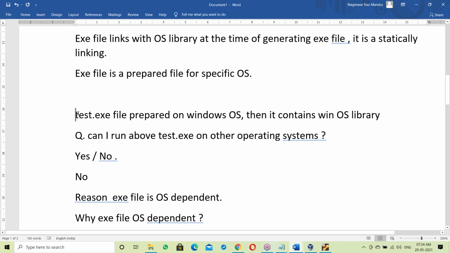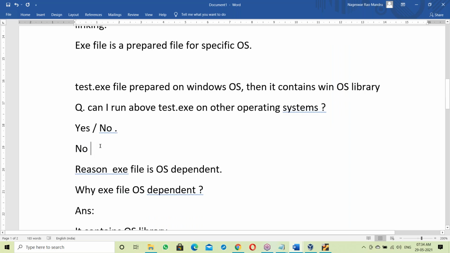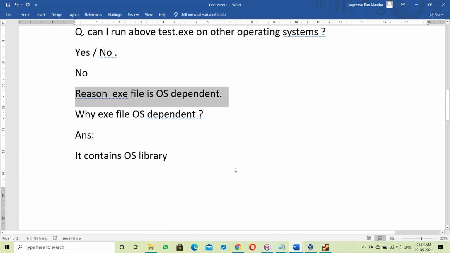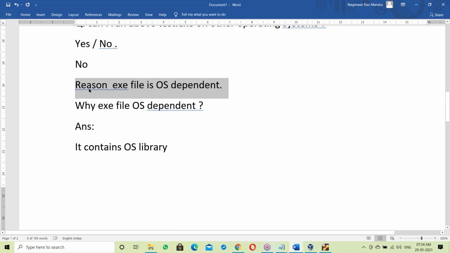For example, the test.exe file is prepared on Windows OS, so it contains the Windows library. Now the question is, can I run this test.exe file on another operating system? No. Hence the reason an exe file is OS dependent. Now immediately the question, why is an exe file OS dependent? The reason is that it contains the OS library.